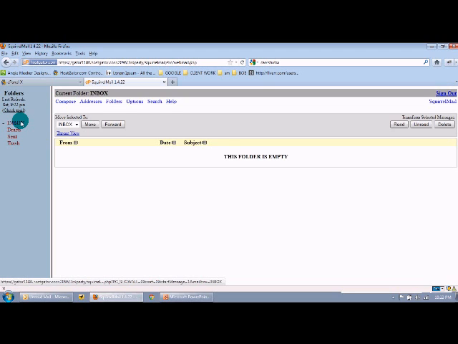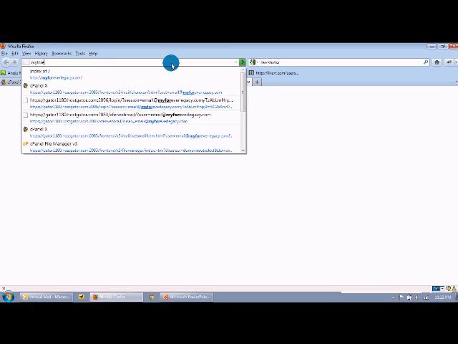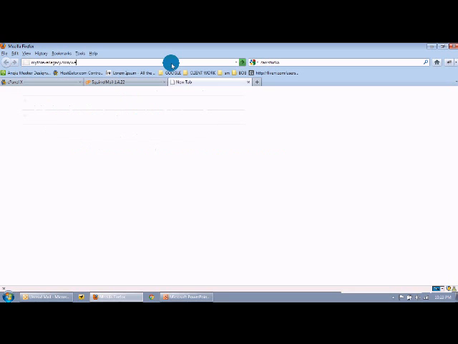We haven't done anything with it yet. But you would be able to compose mail and keep track of addresses and folders. This is a very basic email program, but it does what you need. If you don't use any other programs like Outlook or Gmail or anything like that, then you can go ahead and use this. You can also access it by typing in your domain and then choosing /webmail right after that. Do you see that up here in the browser?